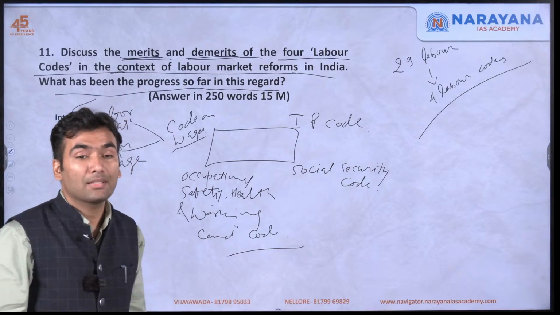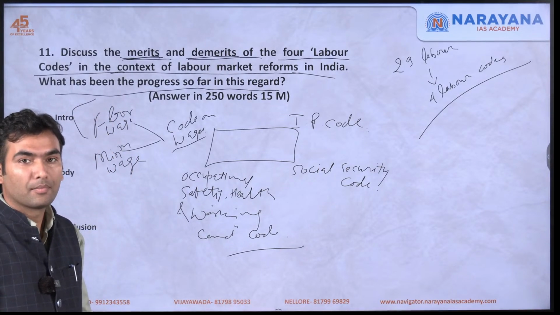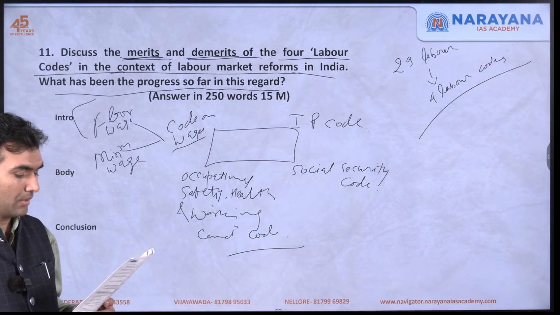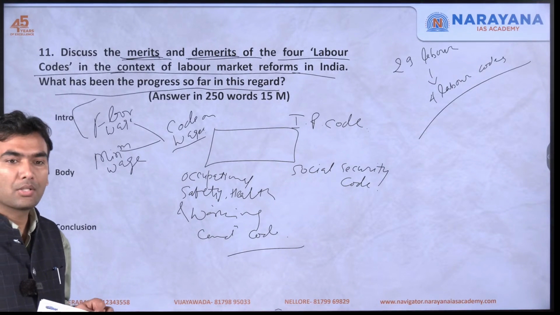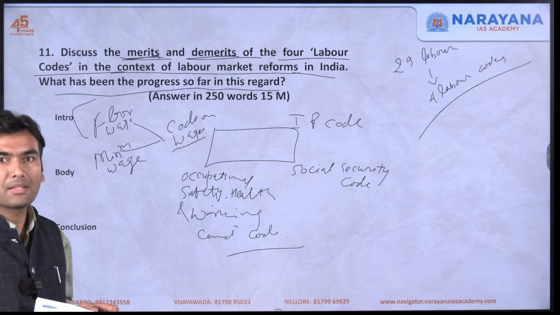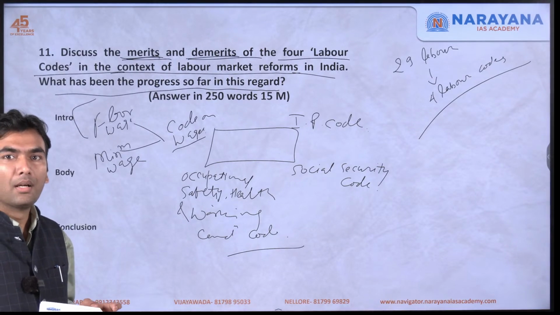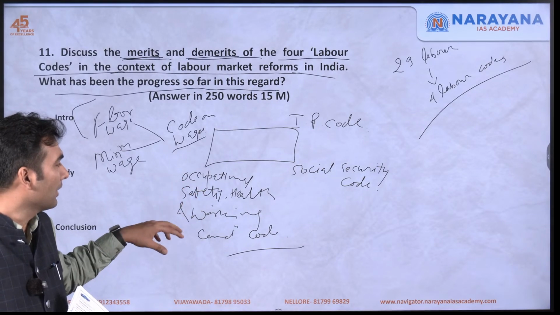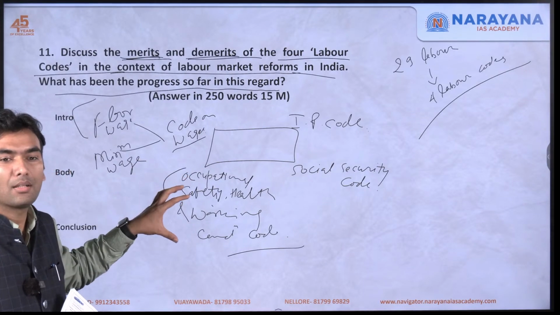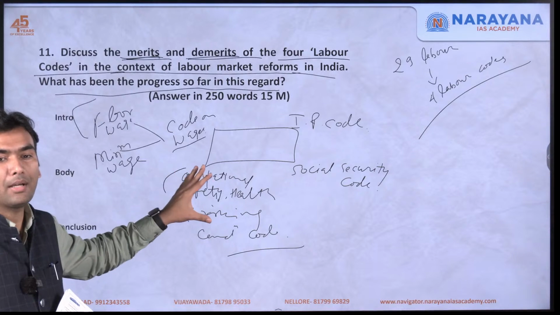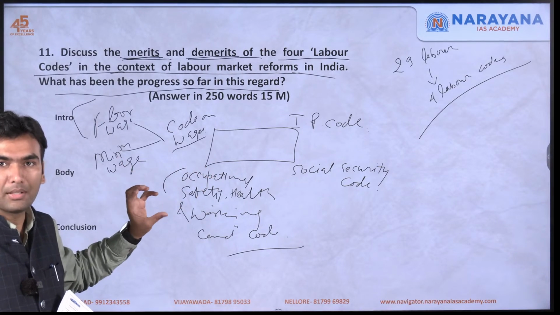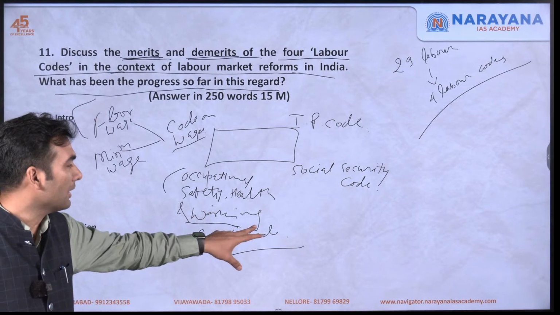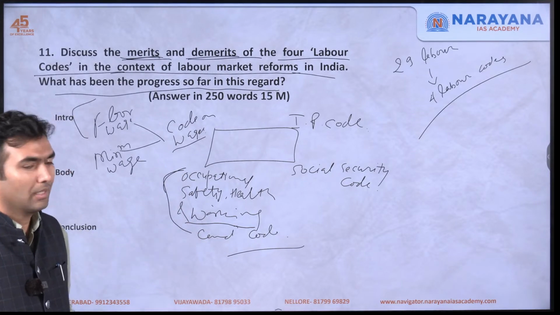Industrial relation code deals with topics like trade union, etc. The management practices that are to be adopted. So those things are dealt with in industrial relations. Social security code deals with issues like how much is going to be the pension, PF, health benefit, and so on. And occupational safety, as the name suggests, is about what health or safety measures are to be taken at the site of working, wherever you are working. There are a lot of occupational hazards that employees develop. So dealing with the working condition is this code, occupational safety, health and working condition code.